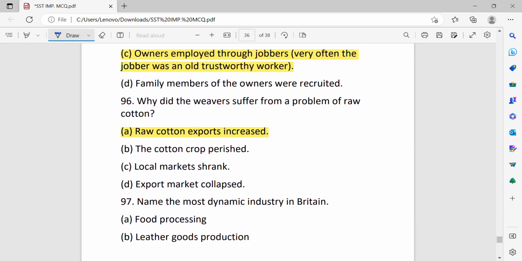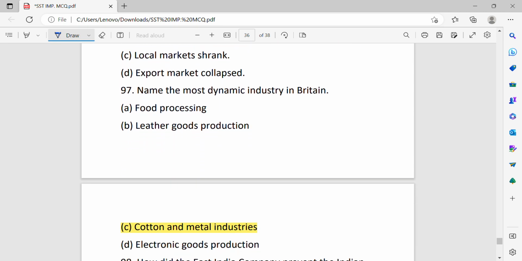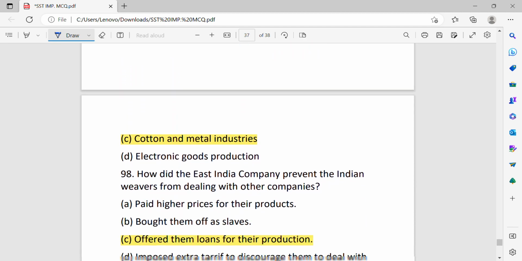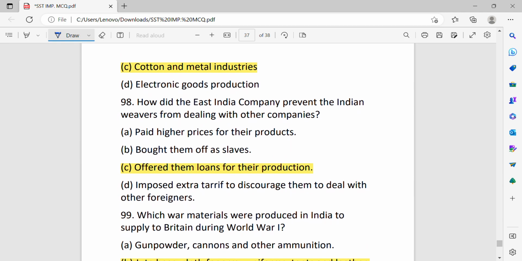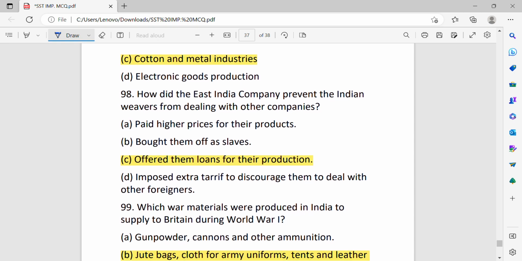Why did the weavers suffer from a problem of raw cotton? Because raw cotton exports increased. Name the most dynamic industry in Britain, that is cotton and metal industry. How did the East India Company prevent the Indian weavers from dealing with other companies? They offered them loans for their production.